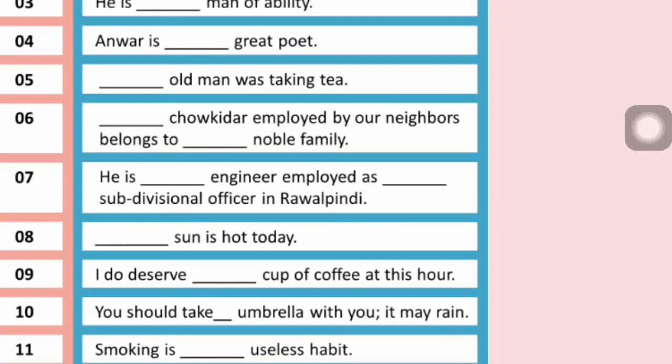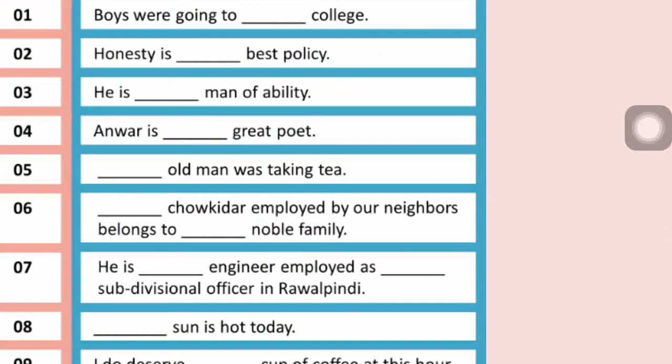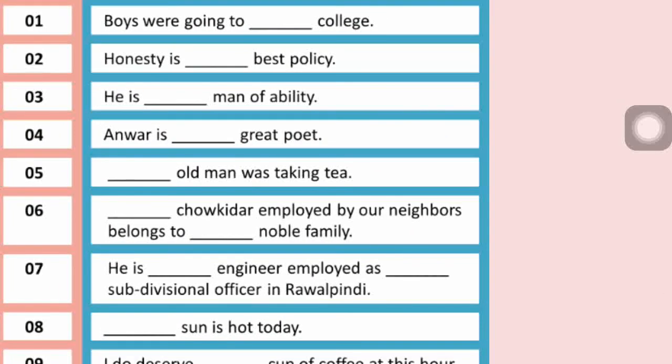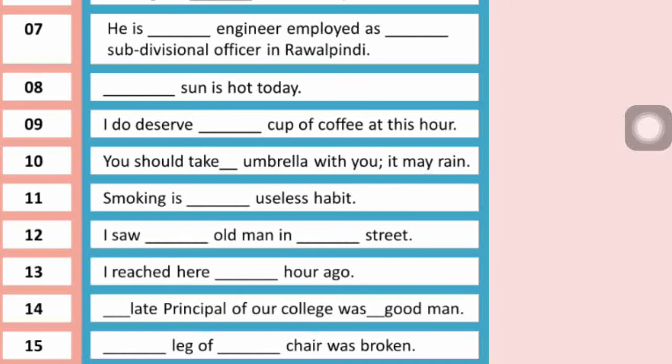Fine, children? See here. First 8 bits. You can keep it in, pause and just try to work out. You have to write whether the article a will come, an will come, or the will come. Okay? Then some more 15 bits total. Try to do on your own. Then later you can check your answers also.